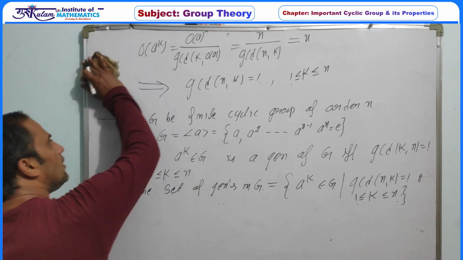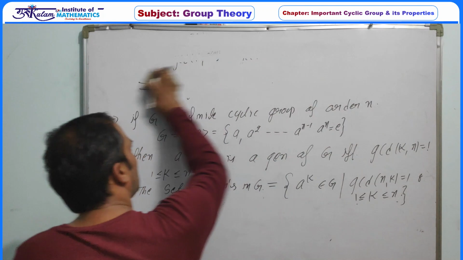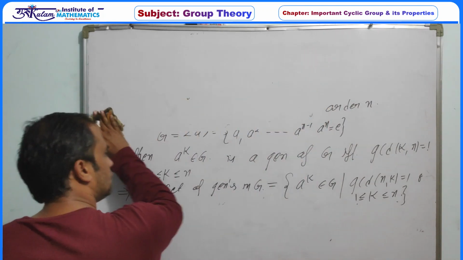And one of the important concepts is the Euler function.